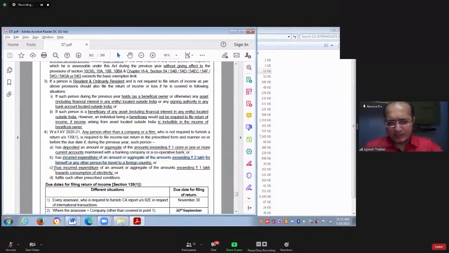Point number C says, you have incurred an expenditure for electricity. It means you have paid an electricity bill of more than 1 lakh in a financial year. So if you are an individual, you are not covered by point number 1, 2, 3, and you are not covered by point number 4A, 4B, still, you will be asked to file the income tax return if your yearly electricity bill is more than 1 lakh. If your yearly electricity bill is more than 1 lakh, then you should file the income tax return.